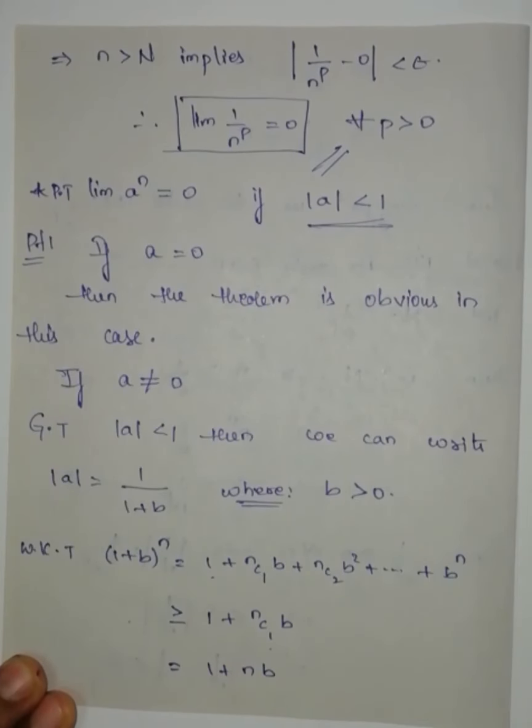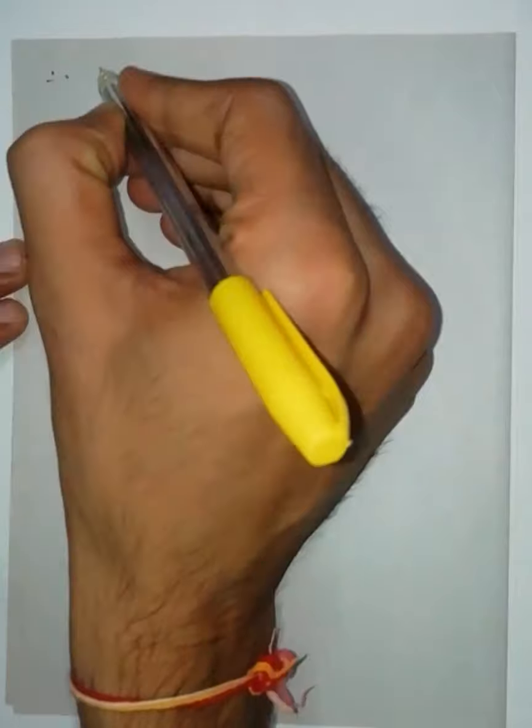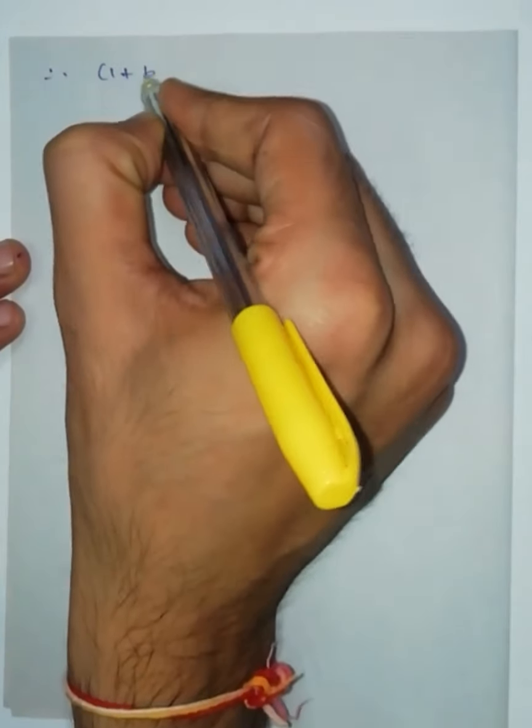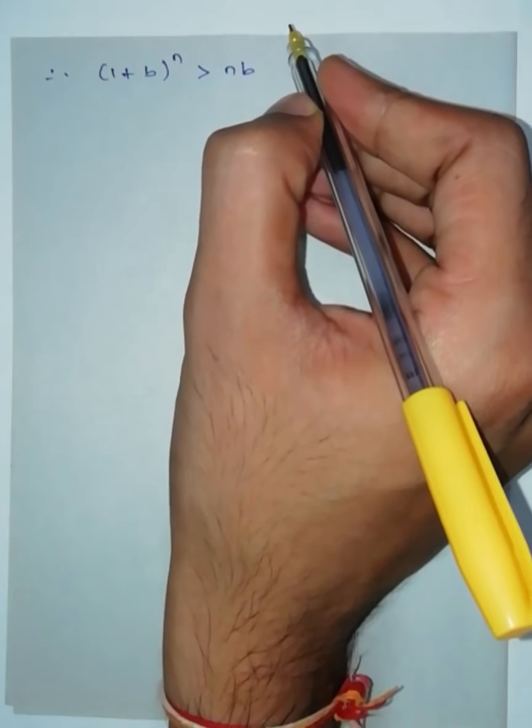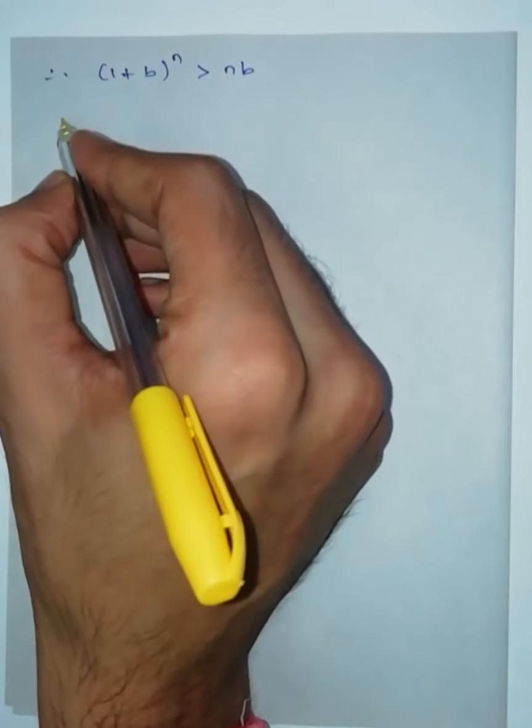So 1 plus nb is greater than nb. Therefore, this implies 1 plus b to the power of n is greater than nb.